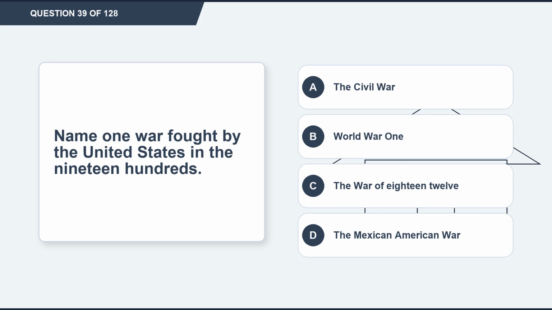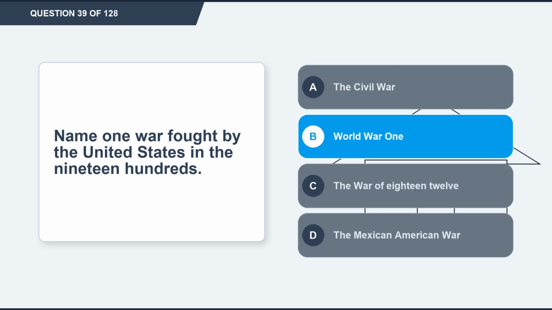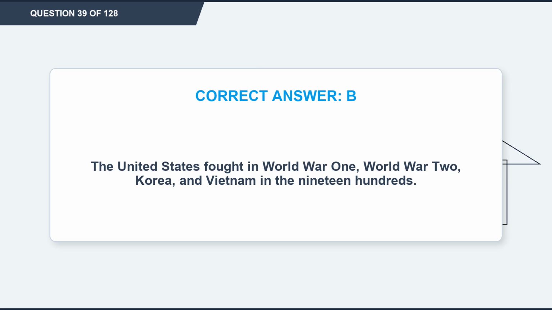Question 39. Name one war fought by the United States in the 1900s. Option A, the Civil War. Option B, World War I. Option C, the War of 1812. Option D, the Mexican-American War. The correct answer is option B, World War I. Explanation: the United States fought in World War I, World War II, Korea, and Vietnam in the 1900s.